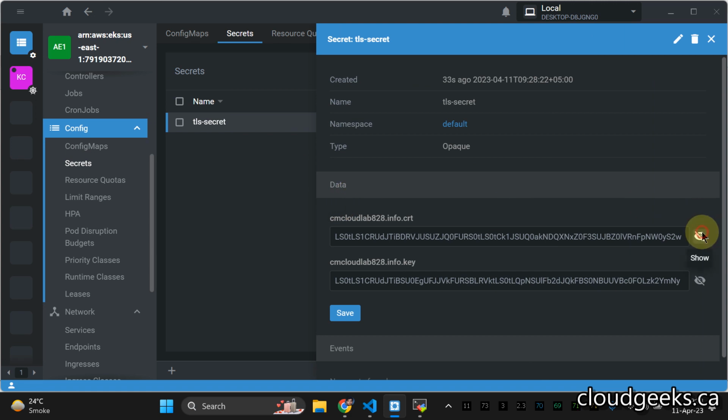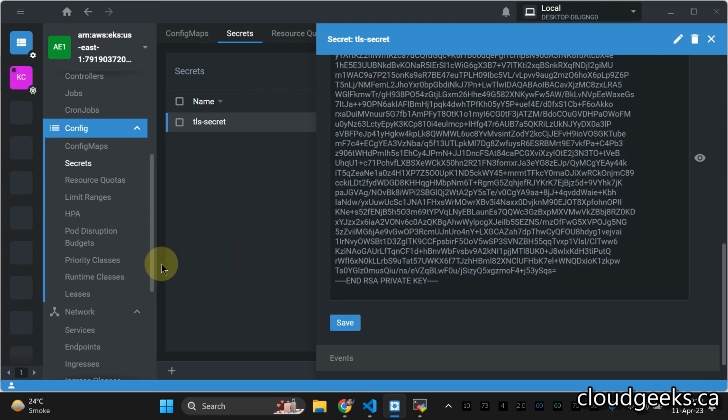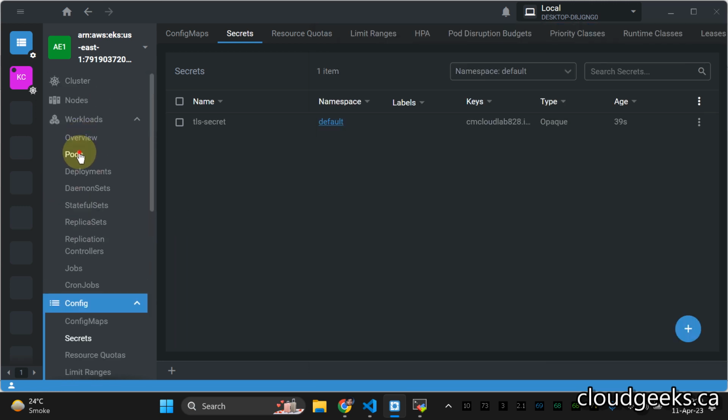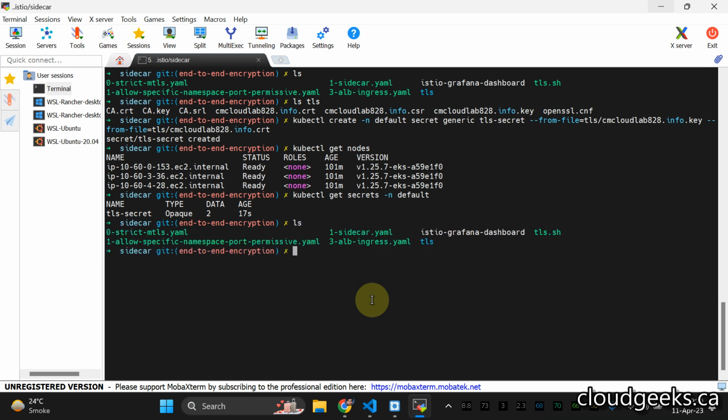So if you click this guy, you can see all the cert and the key is already there, right? So guys, now what we are going to do, we are going to do other stuff. For instance, first of all, we are going to set up strict MTLS, right? So let me do that, and I'm going to simply tell you what this file means.